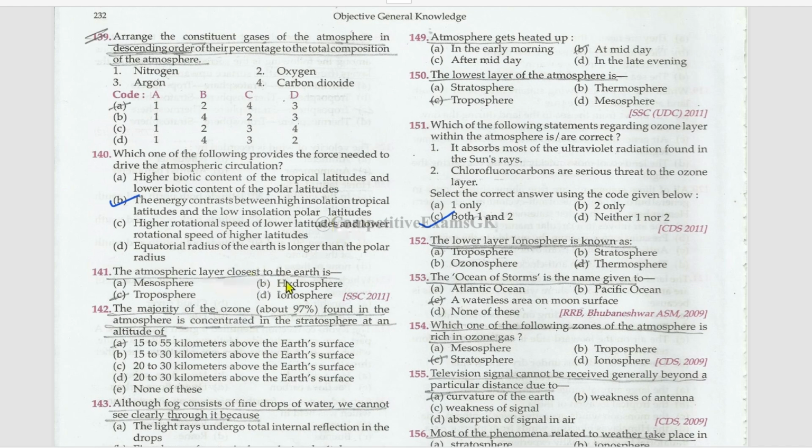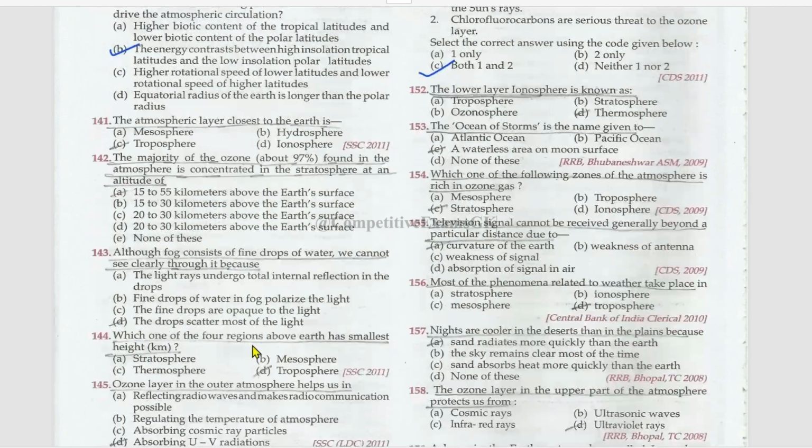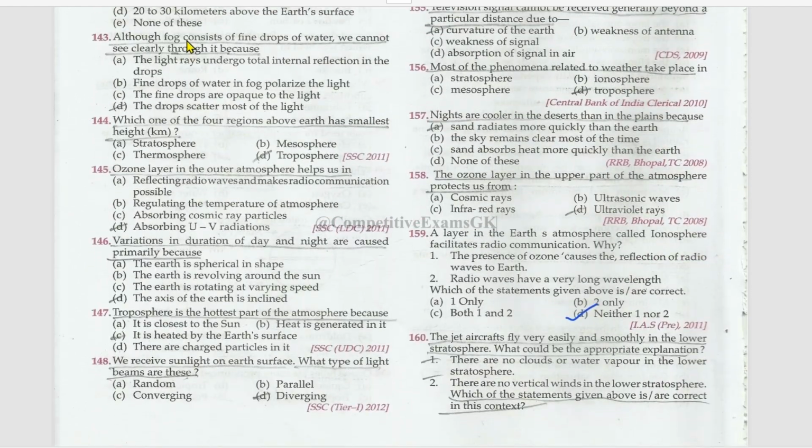The atmospheric layer closest to the Earth is troposphere. The majority of the ozone, about 97%, in the atmosphere is concentrated in the stratosphere at an altitude of 15 to 55 kilometers above the Earth's surface. Although fog consists of fine drops of water, we cannot see clearly through it because the drops scatter most of the light.